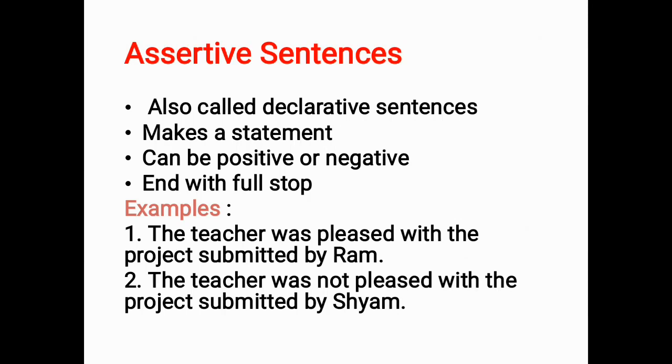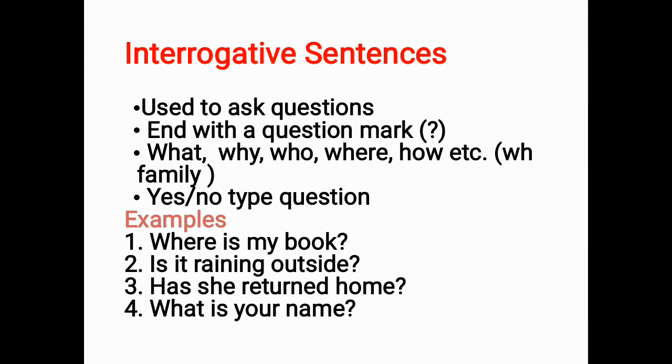So let's see the second type of sentences, interrogative sentences. Interrogative sentences are used to ask questions and always end with a question mark. In interrogative sentences we have both types of questions, WH family questions and yes-no type questions. WH family questions are questions which start with a WH word, that is what, why, who, where, how, etc. And yes-no type questions are those whose answers we give as yes or no.